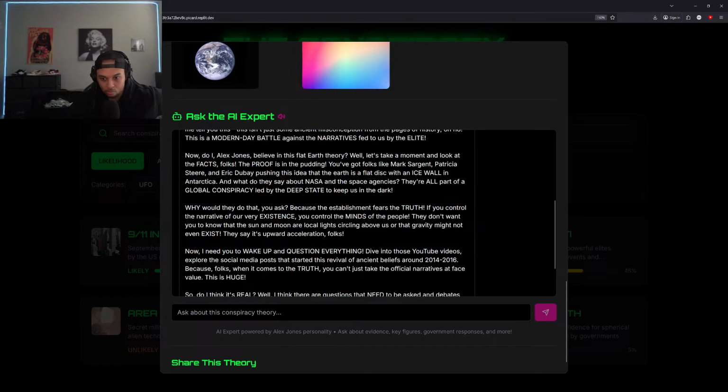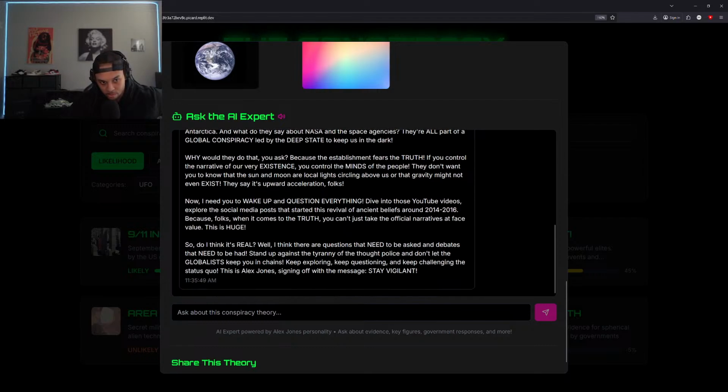So it says he does believe it. Let's take him on and look at the facts. It's a cool breakdown. It looks like it's functioning correctly. It definitely looks like Alex Jones, a lot of capitalized letters, a lot of exclamation points. So it looks like that's functioning. That's acting like Alex Jones is here.